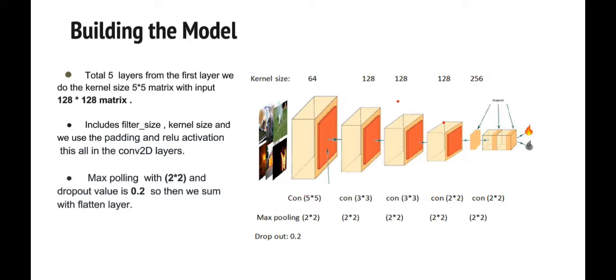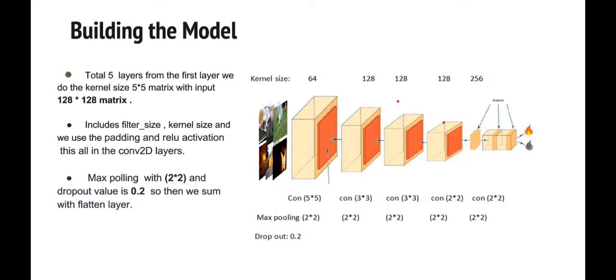From the input, it helps produce a tensor of outputs in a linear manner. So here our architecture is a sequential model in nature, where a linear stack of a total of 5 layers. From the first layer, we do the kernel size 5 into 5 matrix with input 128 and 128 matrix, like we do dot product to produce the fusion matrix, which includes the filter size, and also it determines the dimensions of the kernel size 5 into 5. And normally we use padding and ReLU function in this.